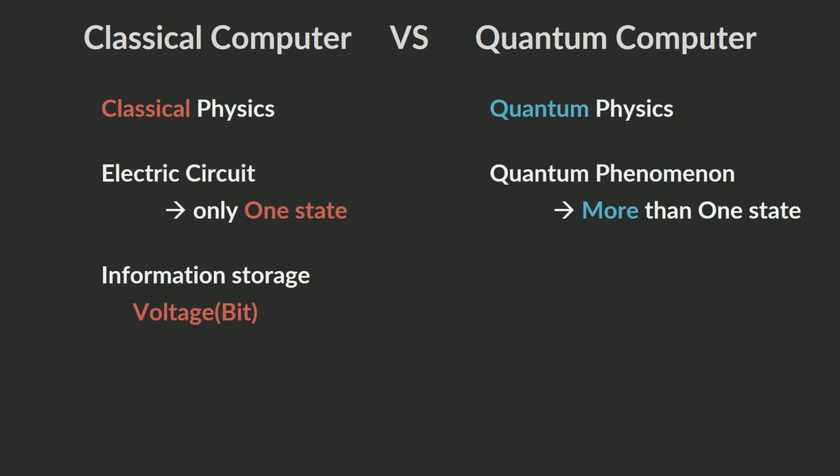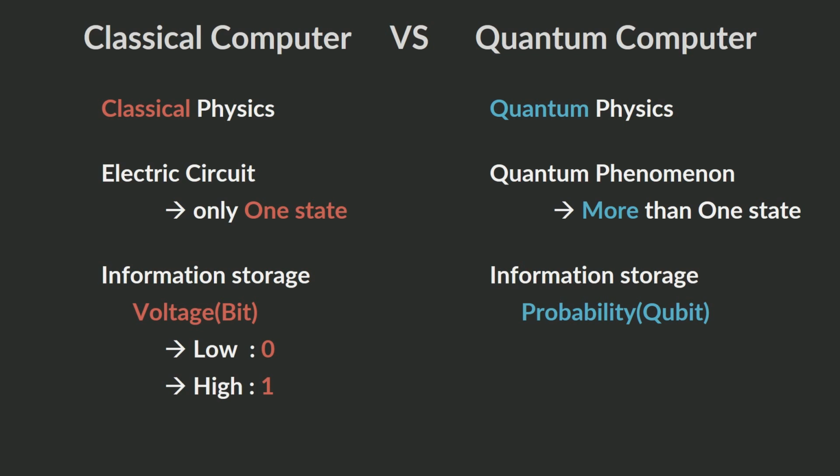And information storage is different. Voltage is used for a classical computer, where low is 0, high is 1. But for a quantum computer, we use probability, as mentioned in the previous slide. The up is 0, down is 1. But superposition means 0, 1, both.